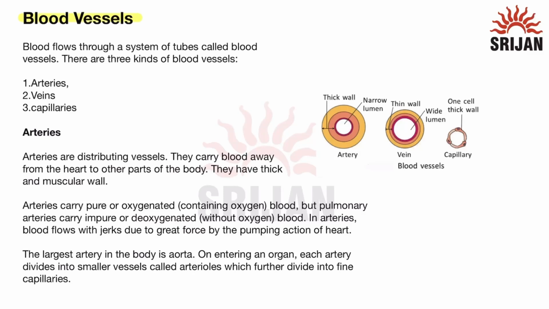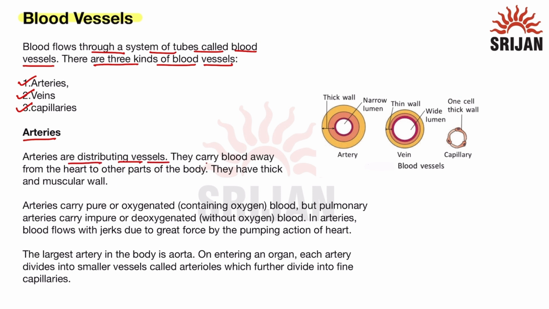The topic is blood vessels. Now, blood flows through a system of tubes which are known as blood vessels. There are three kinds of blood vessels which are present in our body. First is arteries, second is veins, and third is capillaries. Now, let us read about arteries.